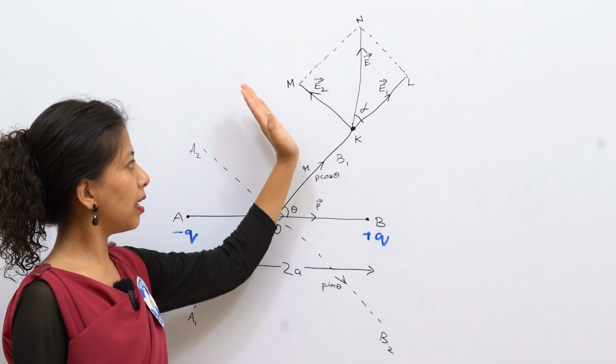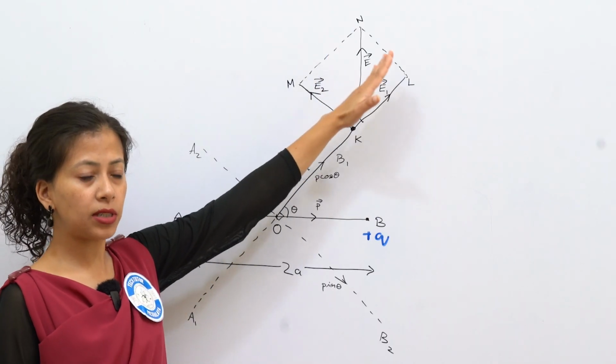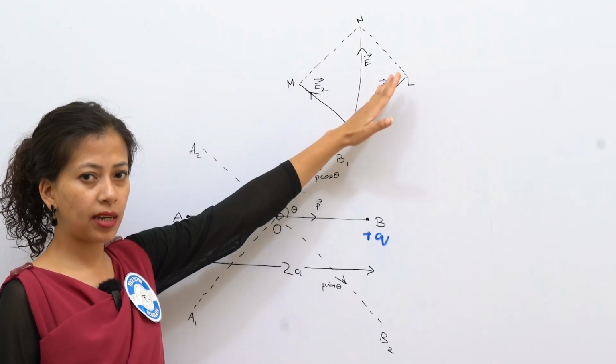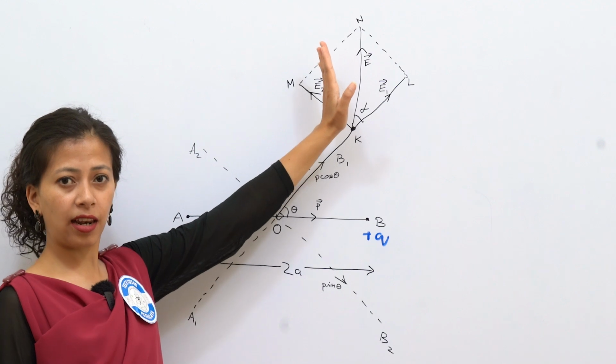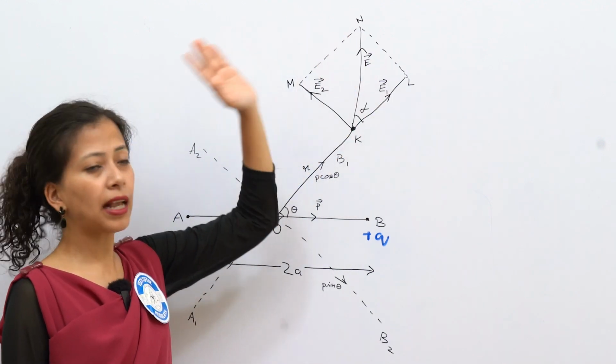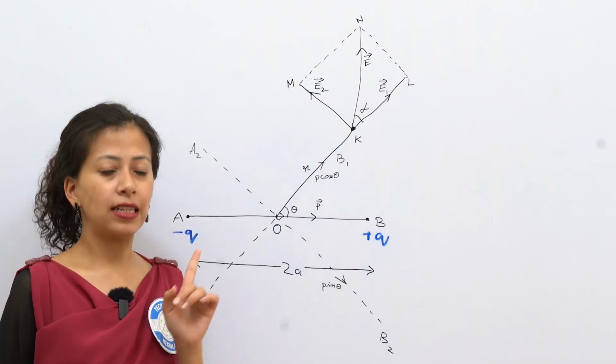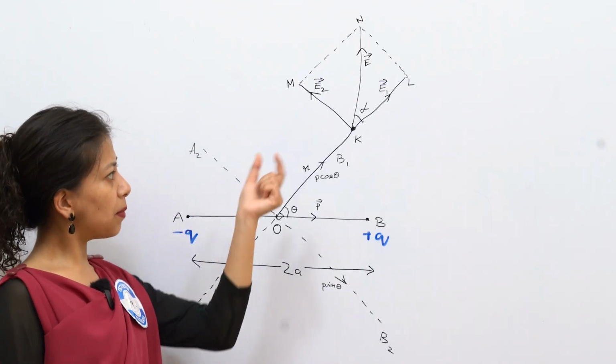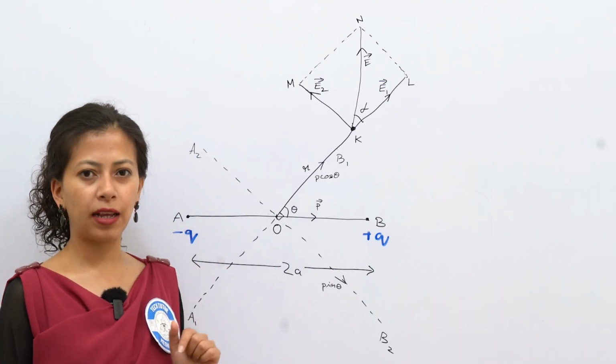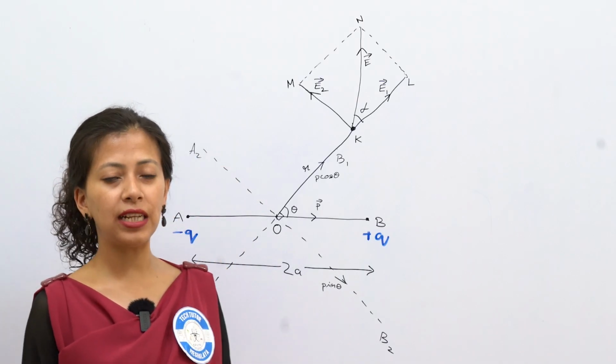So the angle alpha tells us the direction of the electric field.